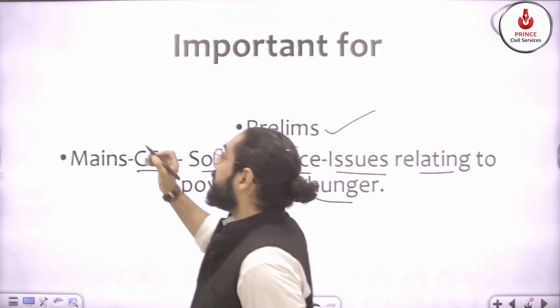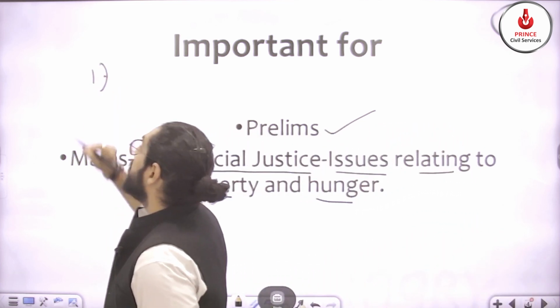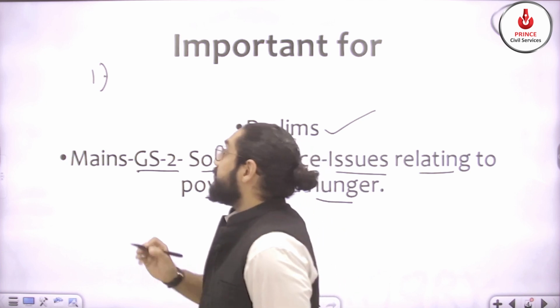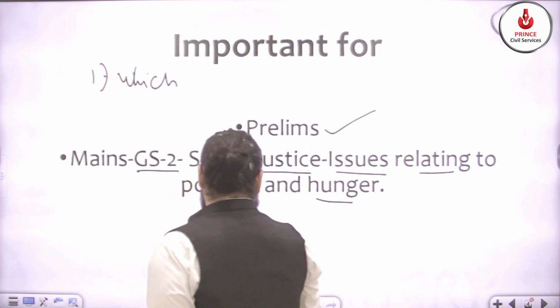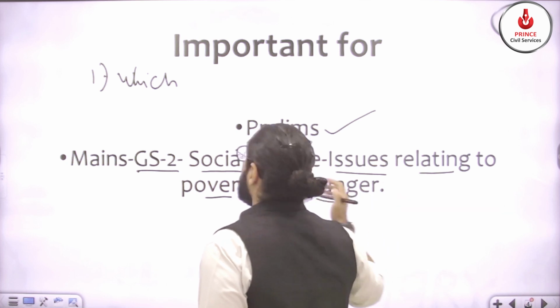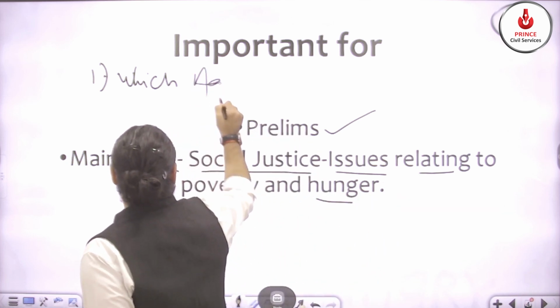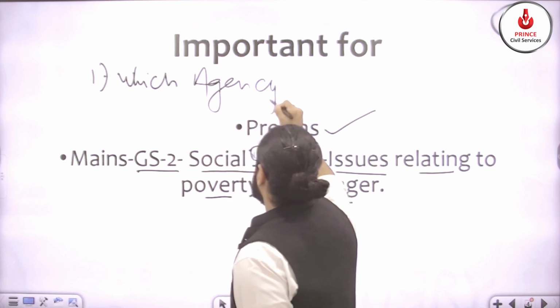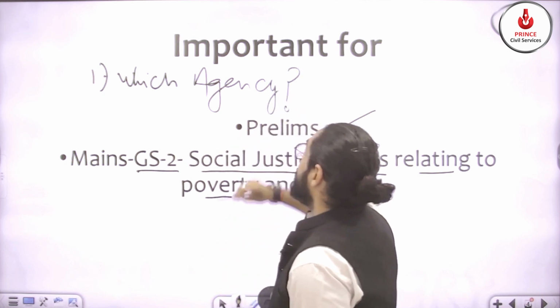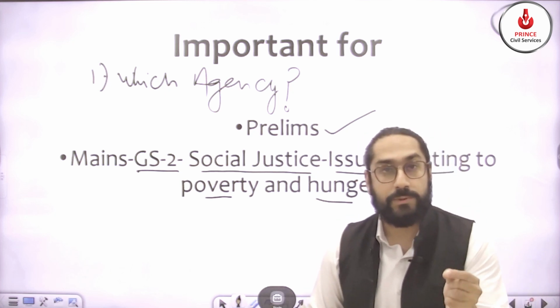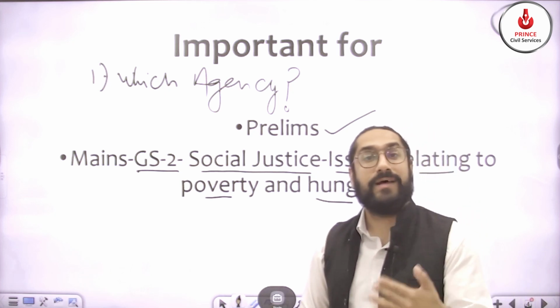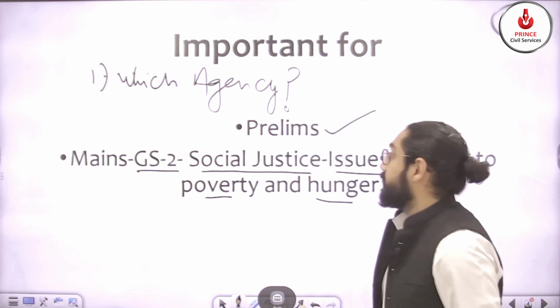The number one point you should know is which agency released this index or report. That is the number one thing you need to consider before reading any index or report.